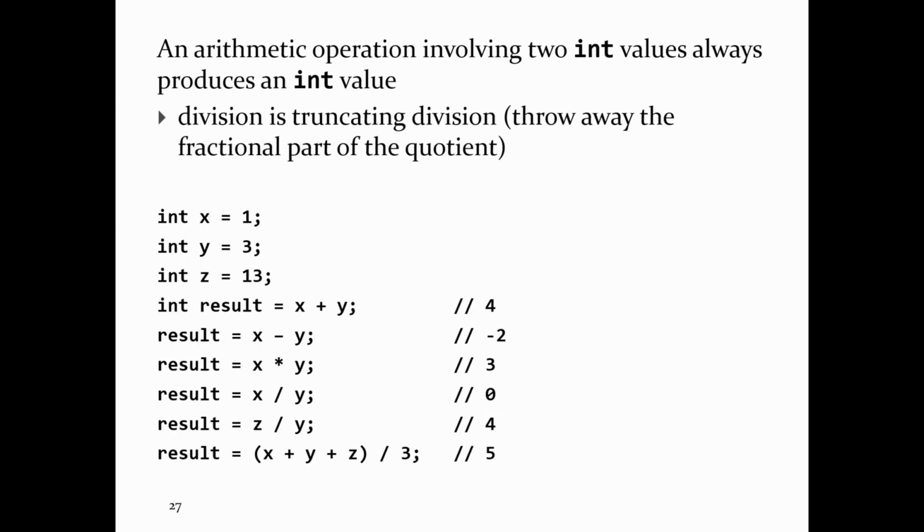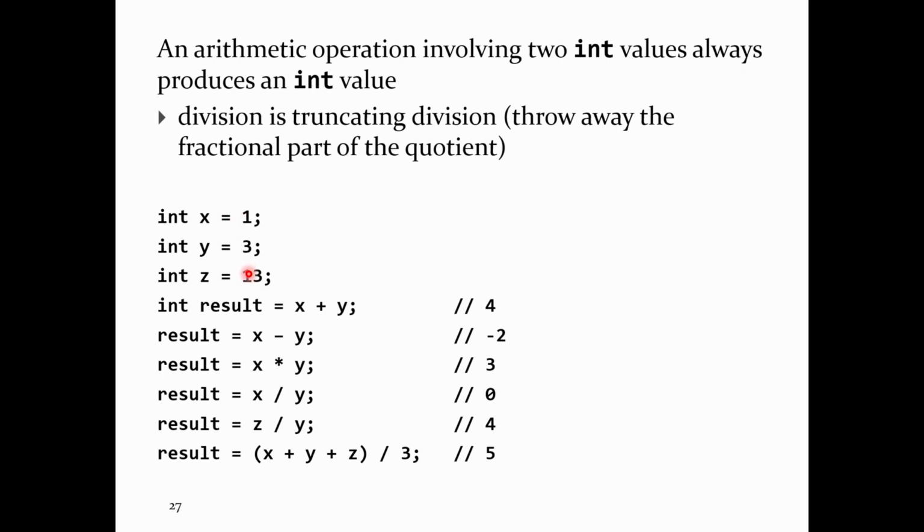Okay, so there are some big differences between how integers work in Java compared to how they work in Python. If you do an operation with 2 int values, add, subtract, divide, multiply, remainder, the result is always another int value. That includes division. If you divide 2 ints, mathematically you usually get a real number, but in Java, you get an integer. The way it works in Java is you do the division and then you throw away everything after the decimal point. I'll explain that in just a second.